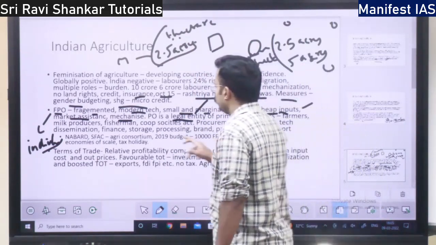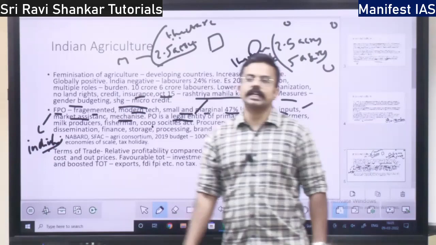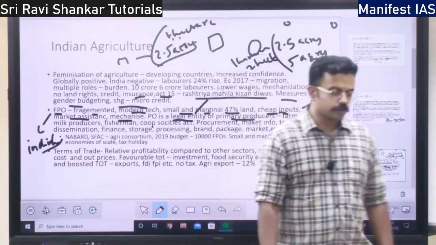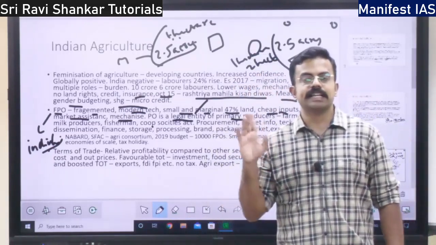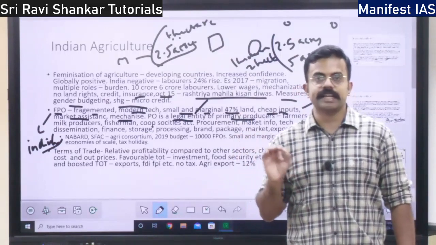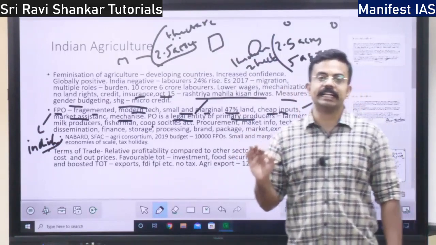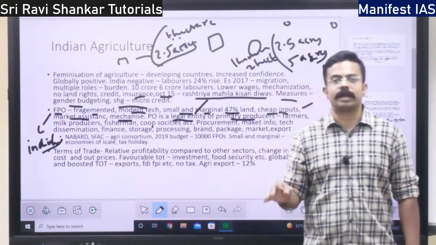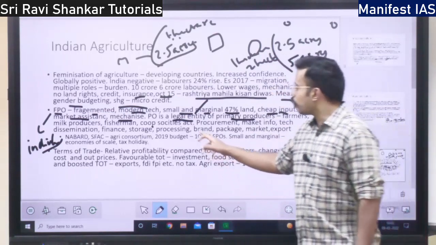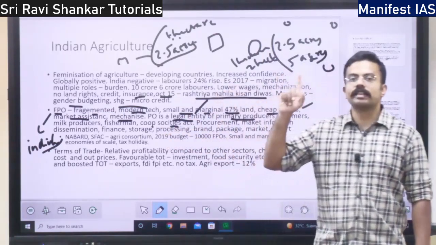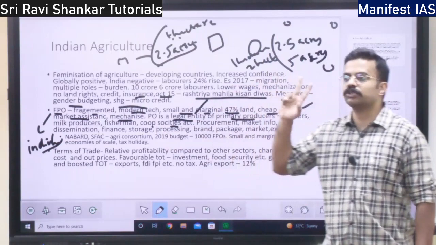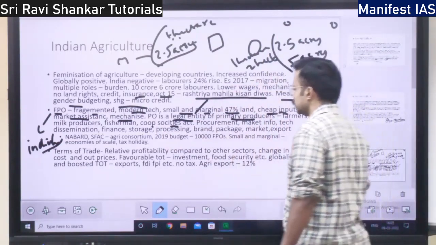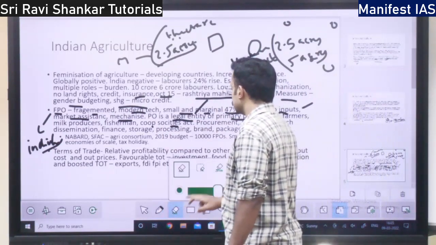So FPOs are registered under the Cooperative Societies Act and also under the Companies Act. Since I told you it is a legal entity recognized by the government, under what? Under the Cooperative Societies Act or the Companies Act. Under either of these two acts, the farmer producer organizations are recognized.